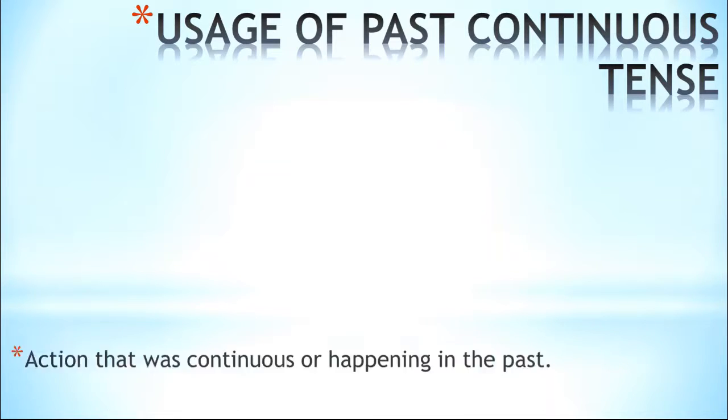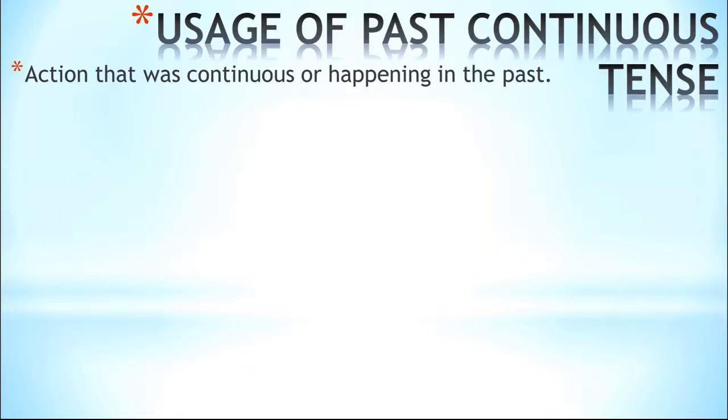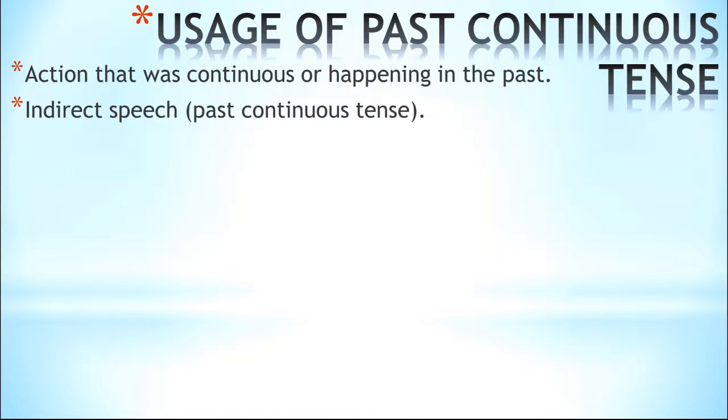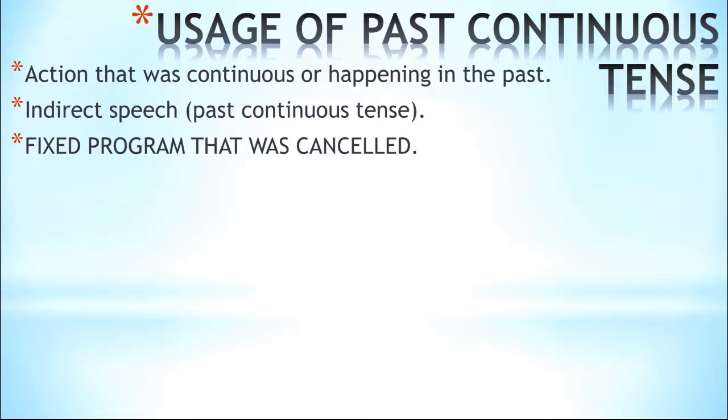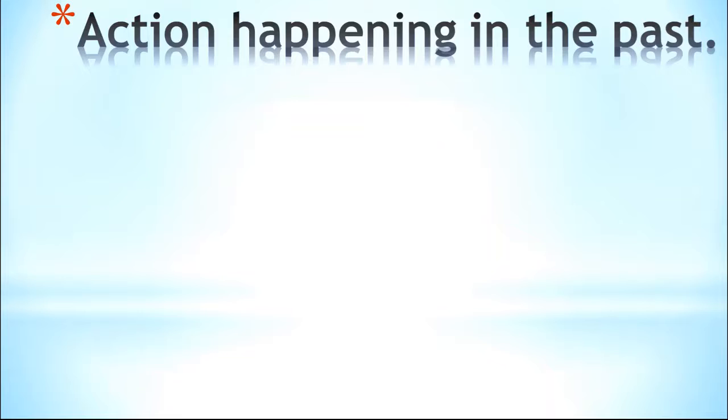The uses are: an action that was continuous or happening in the past, indirect speech, and a fixed program that was probably cancelled. If you're sure that it was cancelled, or if you're unsure whether it was cancelled or not, you can also use it. Okay, so let's see the examples.